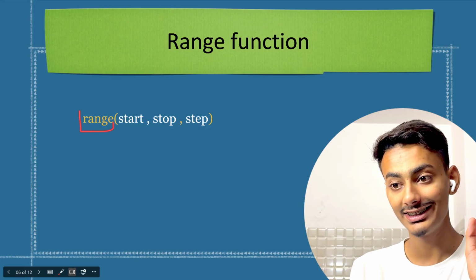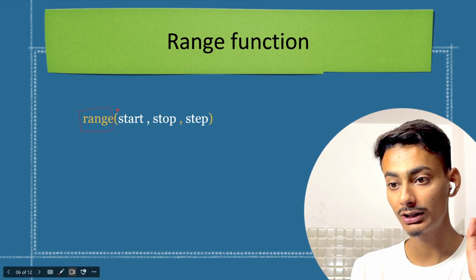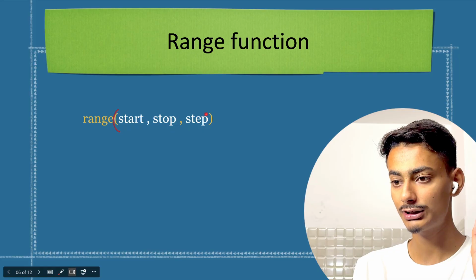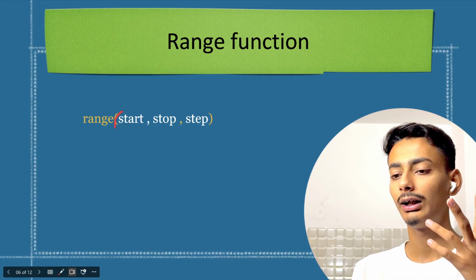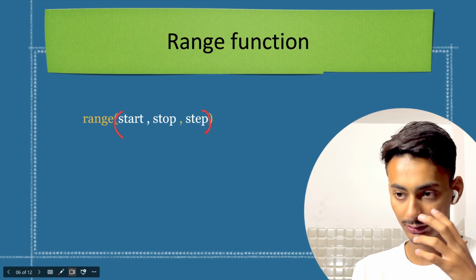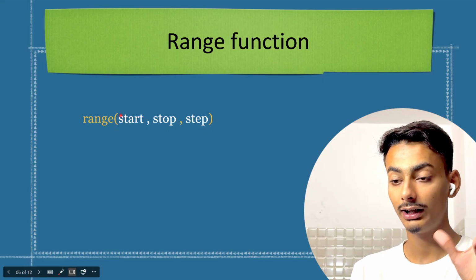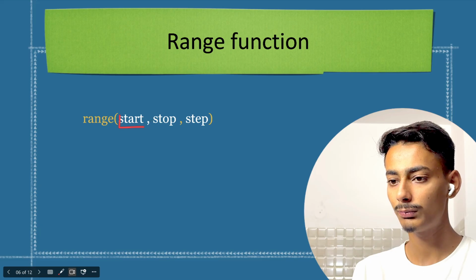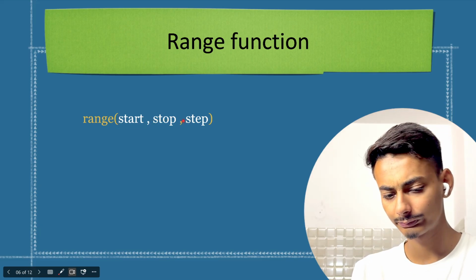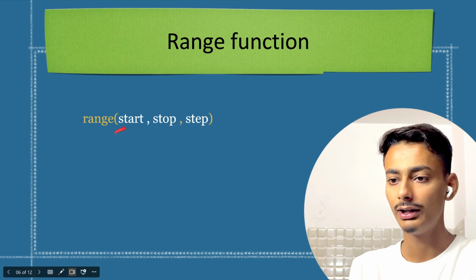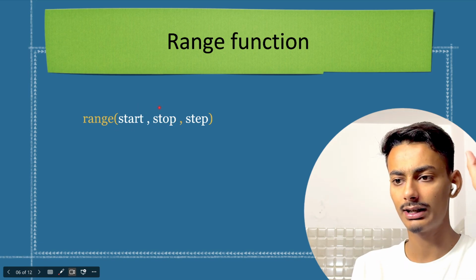First I will be writing the range keyword. After that we will be using braces. It is very important to use braces at the beginning and ending of each and every function. After that, this function has three parameters. First is start, then stop, then step. It is similar to what we have done in slicing. It is the same as that.